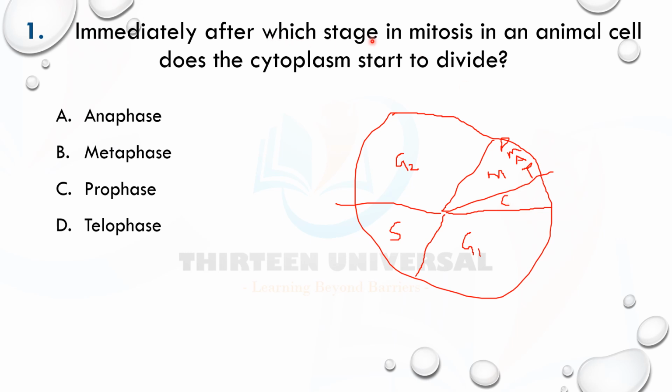Immediately after which stage in mitosis in an animal cell does the cytoplasm start to divide? Of course, it's telophase. After telophase, we go to cytokinesis, and that's when the cell starts to divide. All right, let's go to the next question.